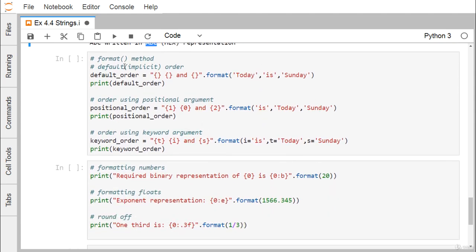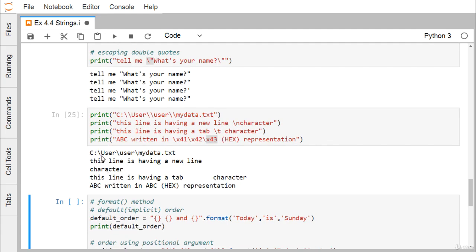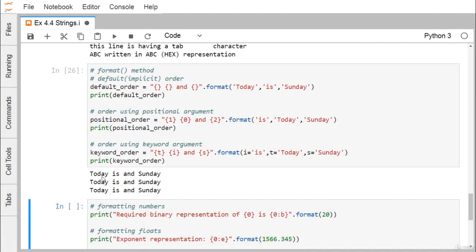We have this format. So default order is equal to, and now here you see these are the different placeholders we have. Dot format. Today will come to this, is will come to this, and Sunday will come to this placeholder. So here we have this default order. If you go on printing, I'm getting the output like this one: today is and Sunday. So today is coming to this, is is coming to this. They are maintaining the order, that is the default implicit order.